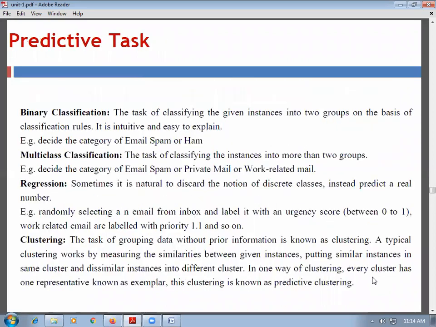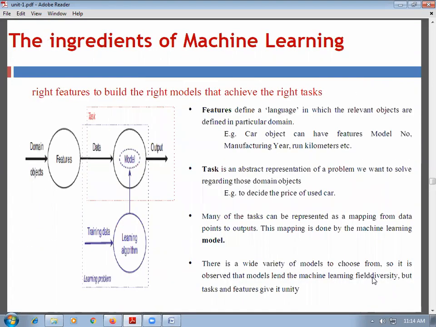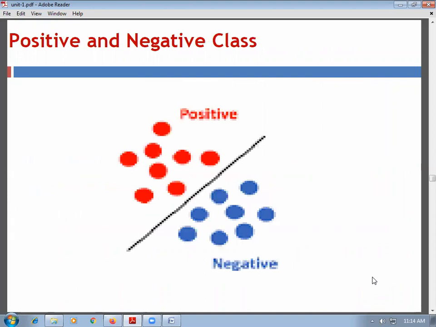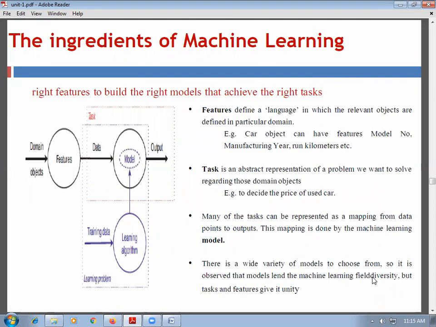Now we have seen up to this the positive and negative class. Then the next one, the ingredients of machine learning. Ingredients are features, task and learning model.